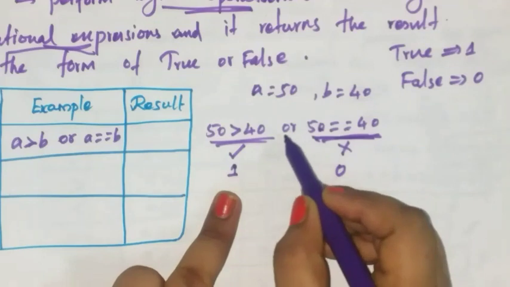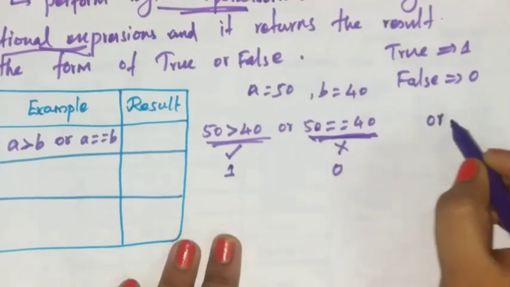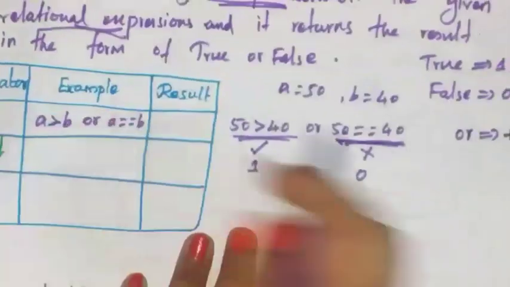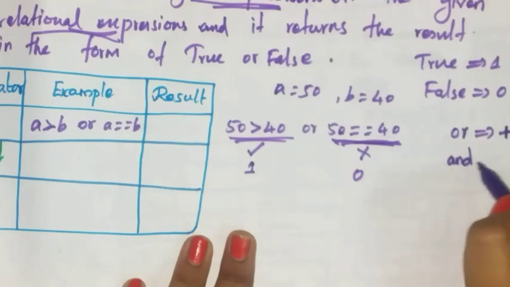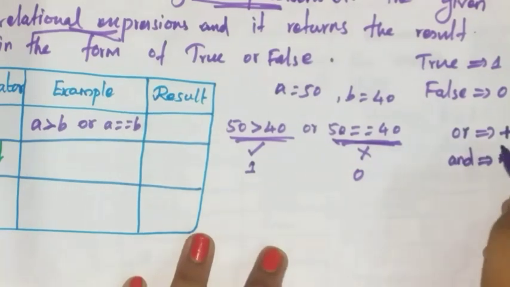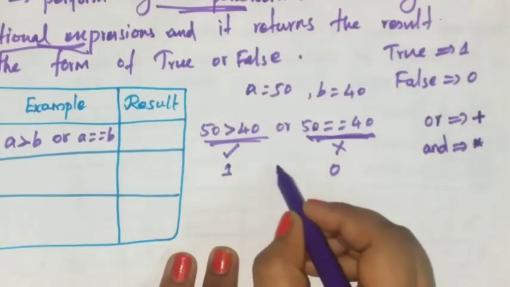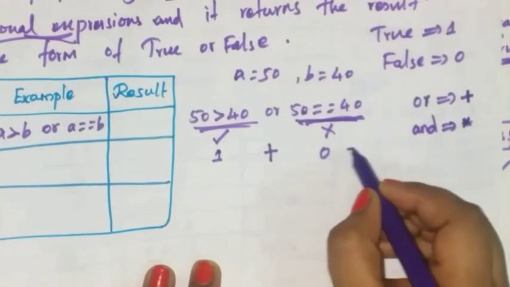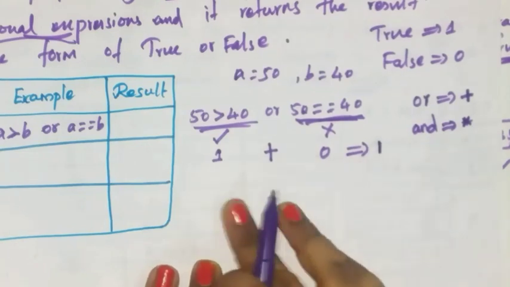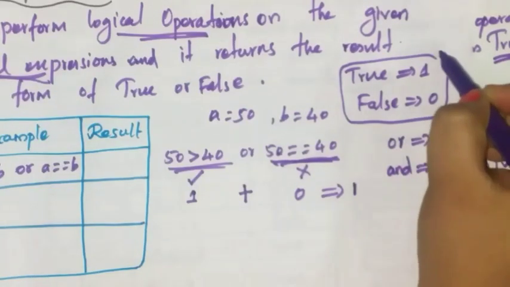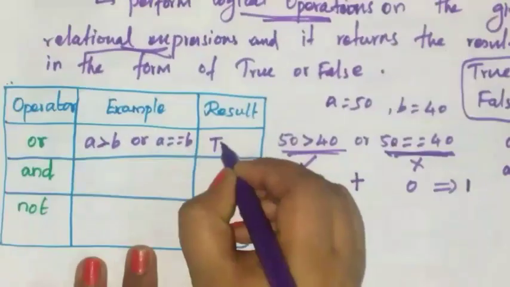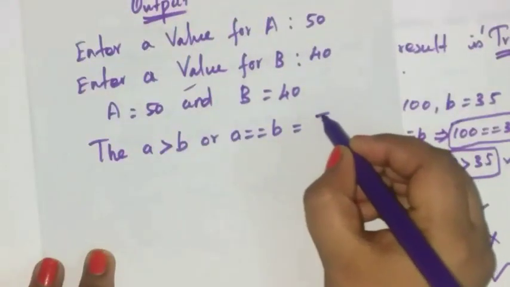So now you have to do the logical operation or. Logical operation or means plus. Logical operation and means multiplication. Here or is the logical operation, so write plus. So 1 plus 0 is what? 1. Okay, 1 plus 0 is 1. So 1 is what? True. Okay, it returns the result true. Here write true. Here also write true.